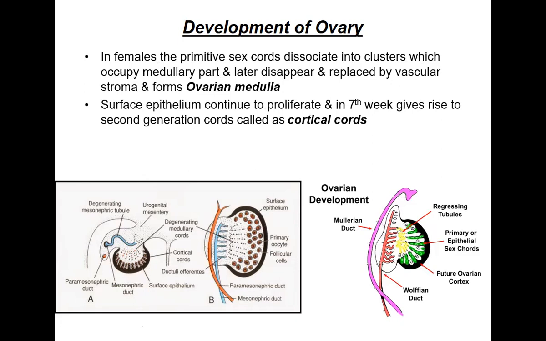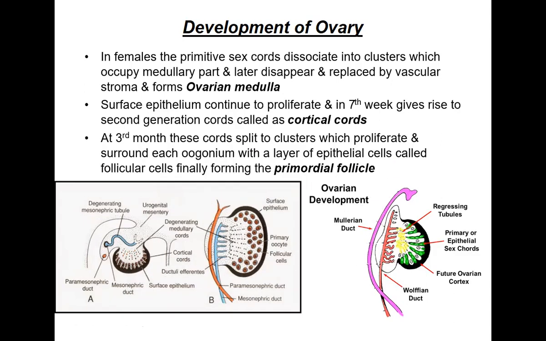The surface epithelium continues to proliferate, and in the seventh week gives rise to second generation cords called the cortical cords. Now, after the disappearance of these primitive sex cords, secondary generation cords are being formed. These are called the cortical cords. Once they migrate and disappear here, there is formation of the secondary cords at the seventh week. At the third month, these cords split into clusters which proliferate and surround each oogonium with a layer of epithelial cells called the follicular cells.